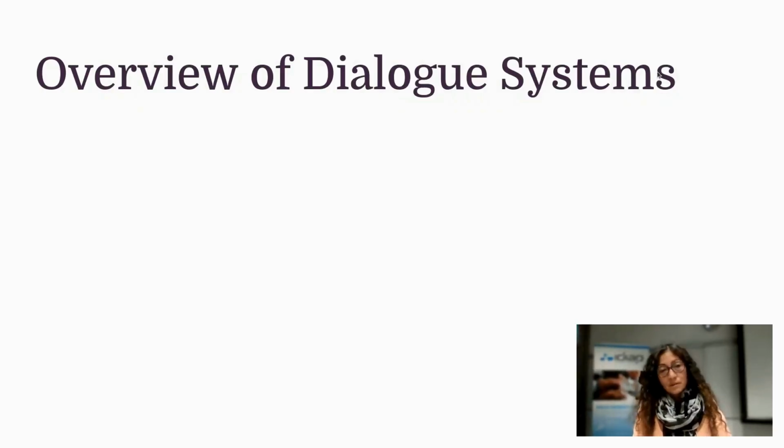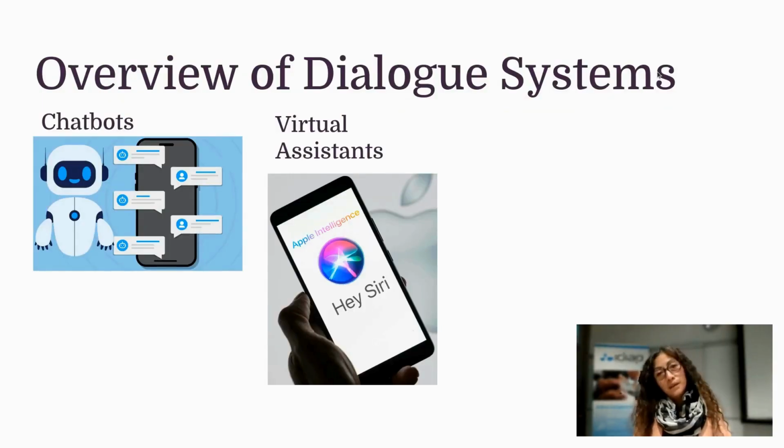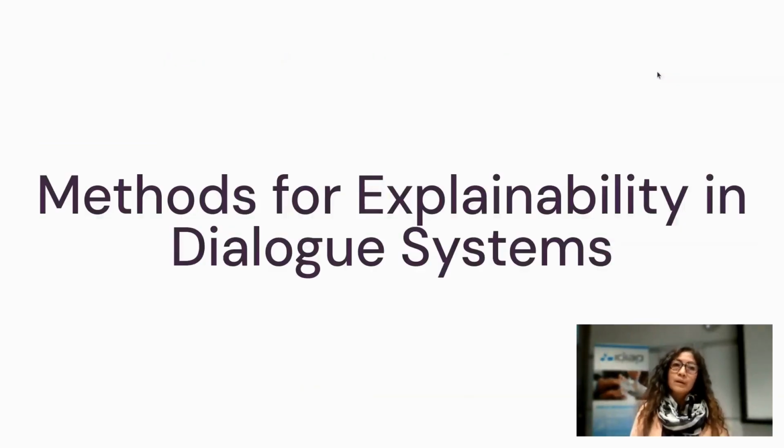The overview of dialogue systems, well, we know that there are chatbots who can perform simple tasks. There are also virtual assistants, Siri or Alexa, which can perform more complex tasks or automate certain services. And more recently, we have the LLM-based agents, which can understand natural language and can perform more complex tasks in several steps in order to reach a goal.